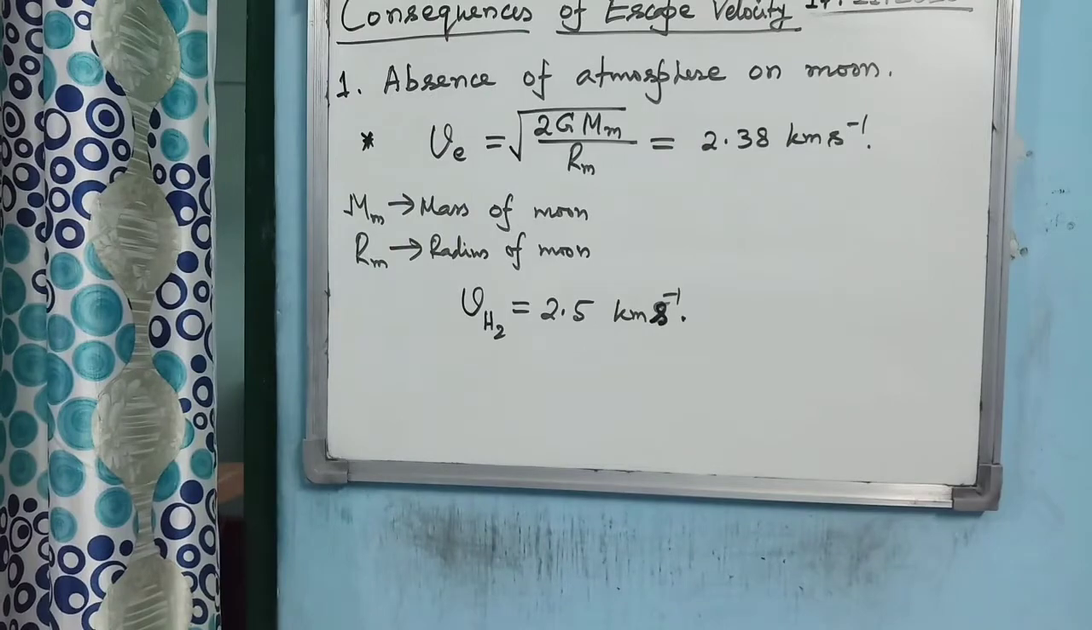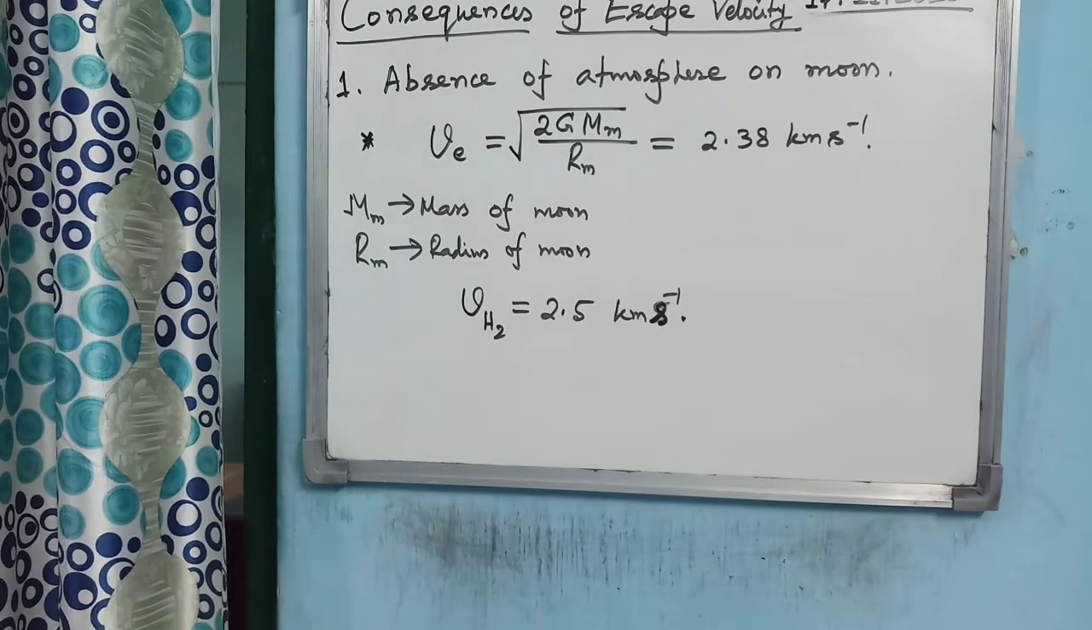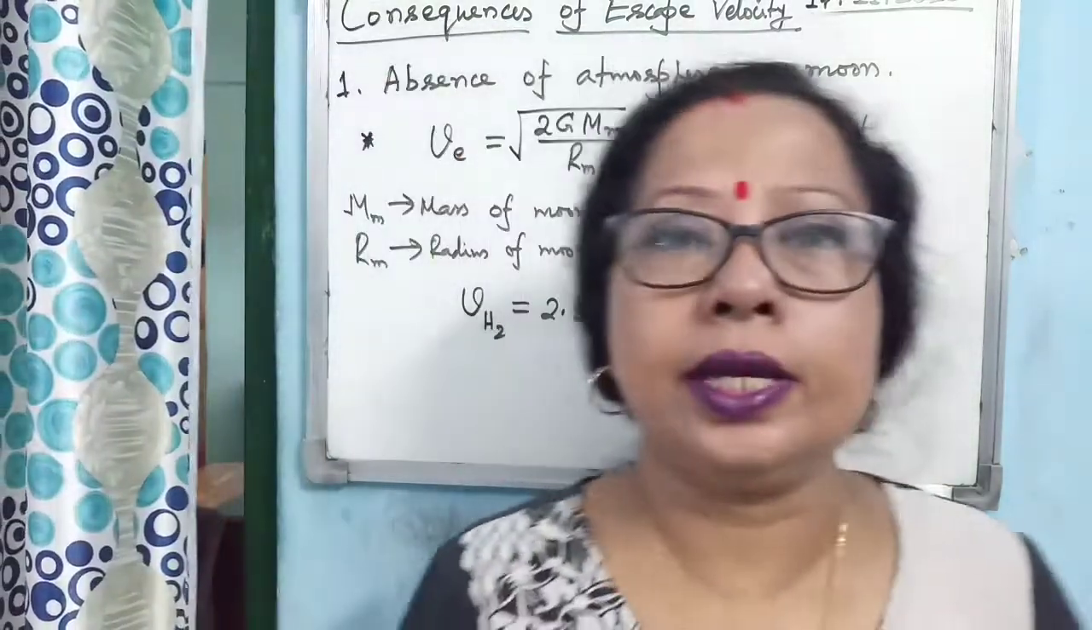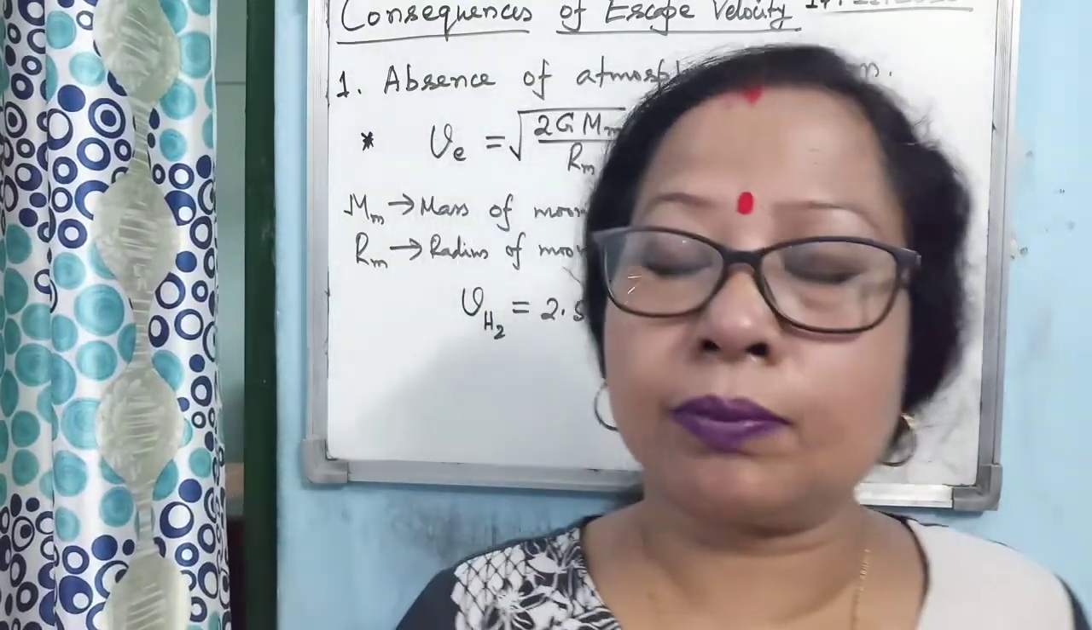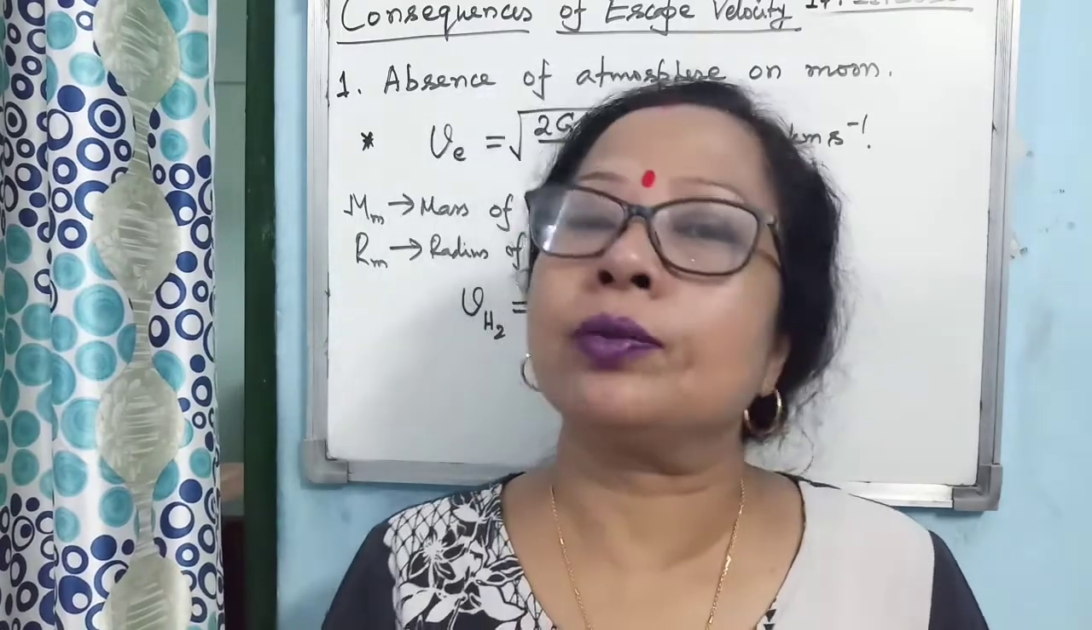Now there is a big consequence of the concept of the escape velocity. You know that there is no atmosphere on the moon. Why on the moon there is no atmosphere?